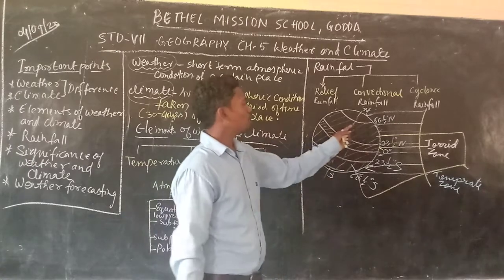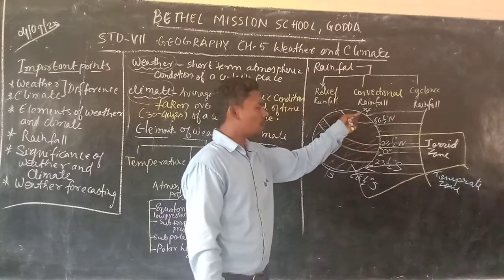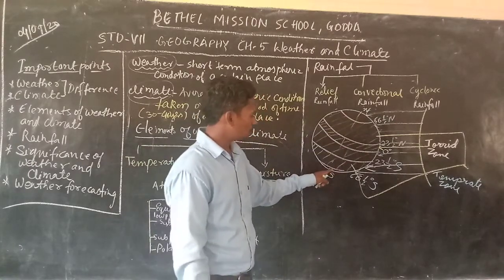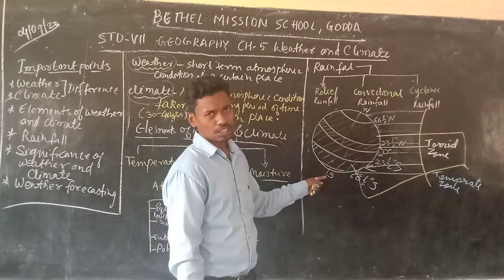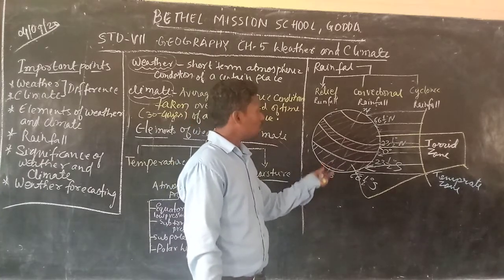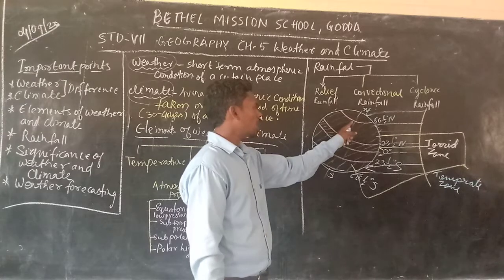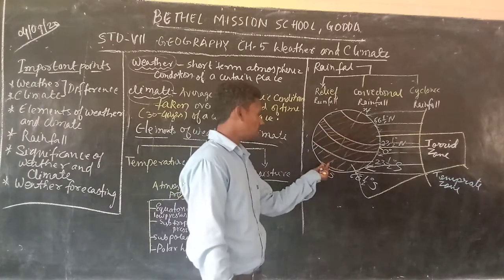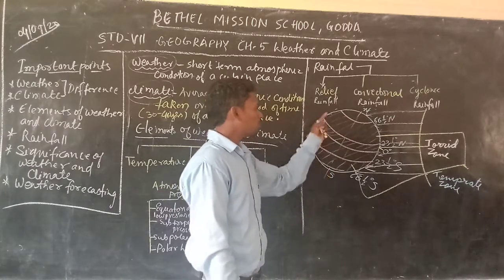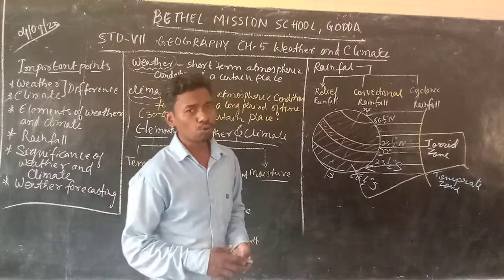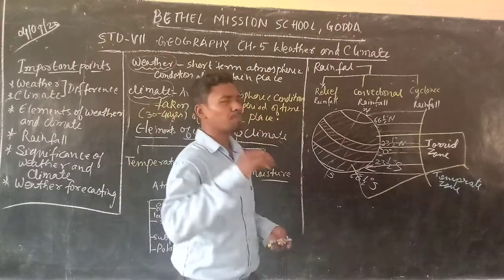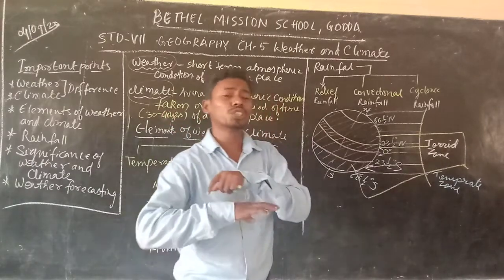Now we come to the places above the Arctic Circle and above the Antarctic Circle. These areas, between the Arctic Circle and the North Pole and between the Antarctic Circle and the South Pole, are called the frigid zone. Their temperature is so low that they remain frozen the whole year.